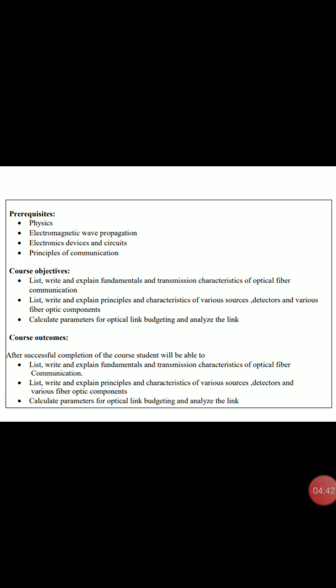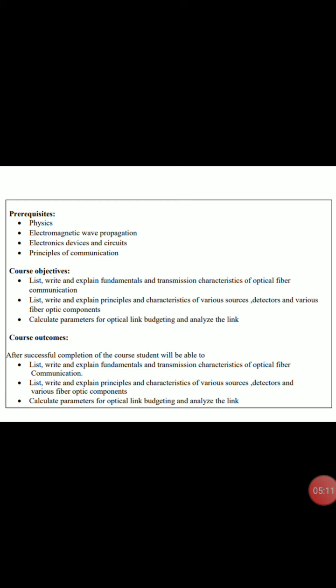Next is course objectives. Course objective means what you are aiming for, what you want to study from this subject. The aim is to list, write and explain fundamentals and transmission characteristics of optical fiber communication. So you have to study the whole basics of optical communication, that is, what is the base, how light emerges and how it travels through the optical fiber.